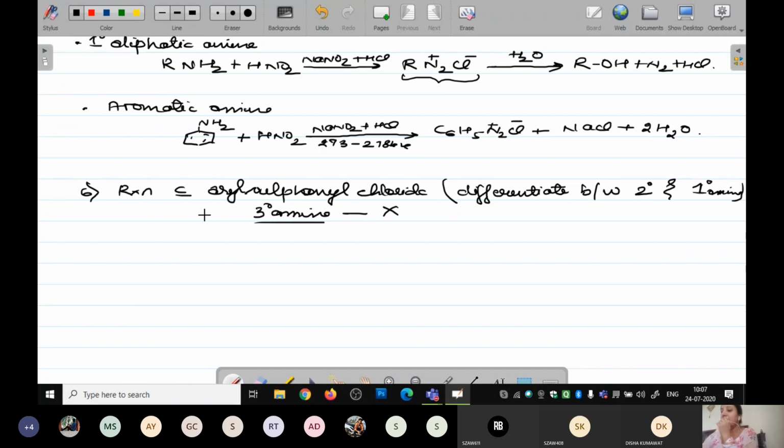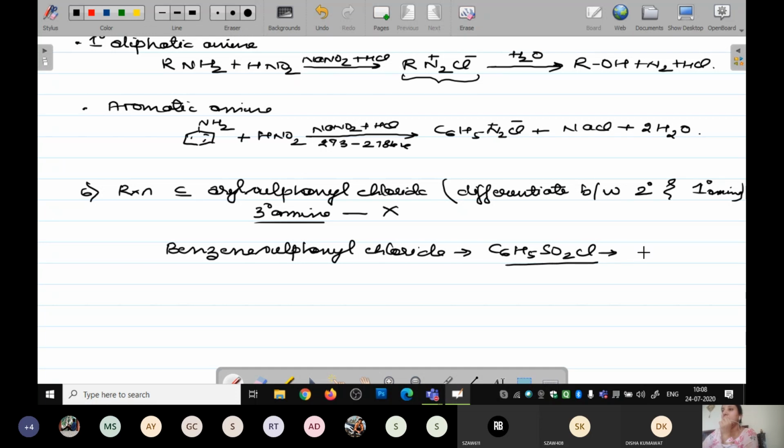Okay, now over here the benzene sulfonyl chloride which you are going to take has the formula C6H5SO2Cl.